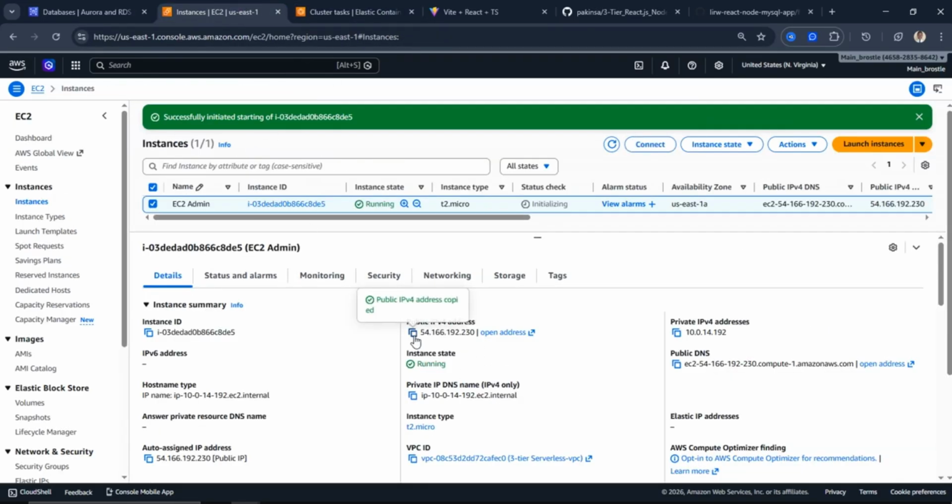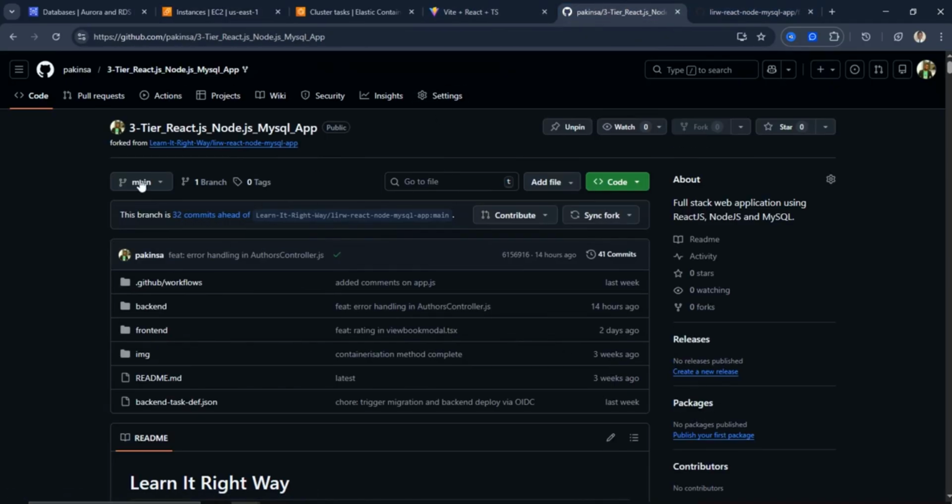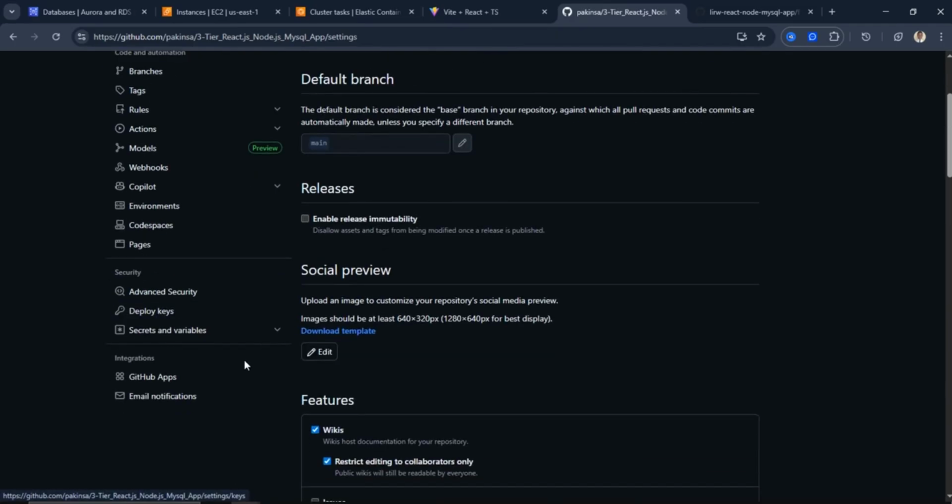So this EC2 is up and running now. So I'm going to copy this. There are some things we call secrets. So let me show you. This is the repository I've got. You can see it. I copy from learningright.com and I'll go to settings. If I don't put this secret, there's no way I'll be able to run or deploy things successfully. So these secrets, you're not expected to give to anyone or to push to anyone.